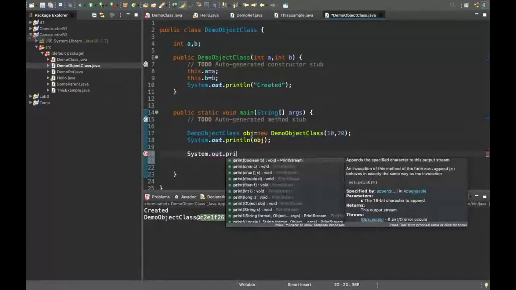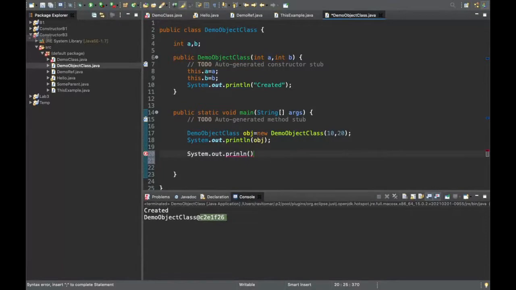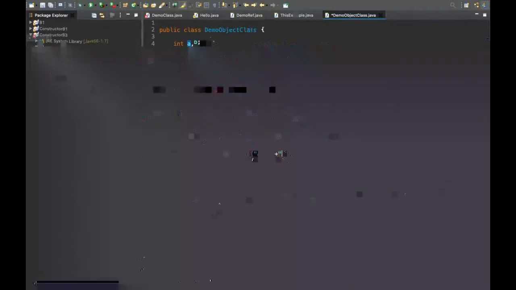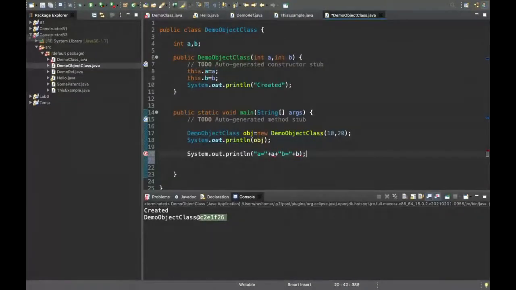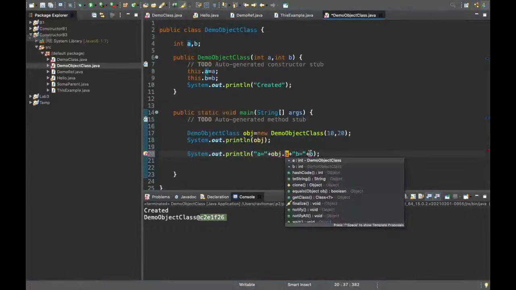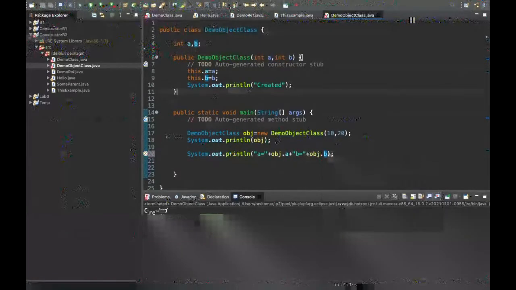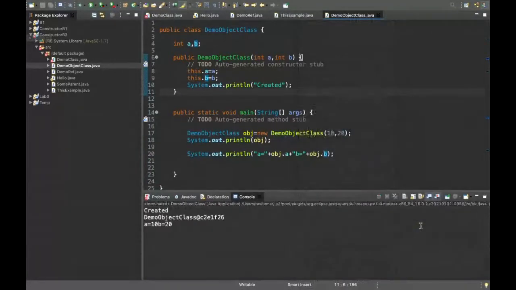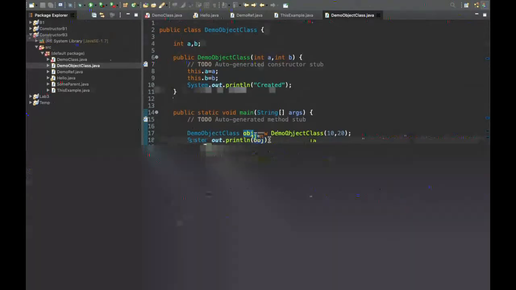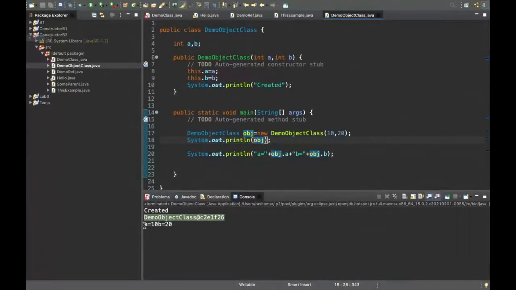I have passed two values, and what I want in the output is println, suppose a is equal to plus a, b is equal to plus b, obj.a and obj.b. I want that whenever I execute this program and I write obj, some such output should come, not something like this. This is my requirement. Whenever I want to see an object, peek into what is inside it, I will just directly say print obj. It should print some descriptive message instead of something useless like this.